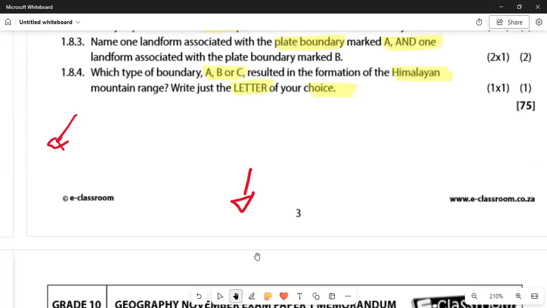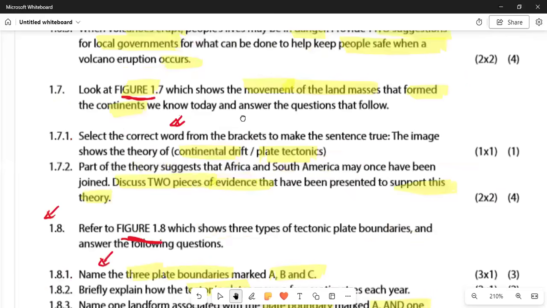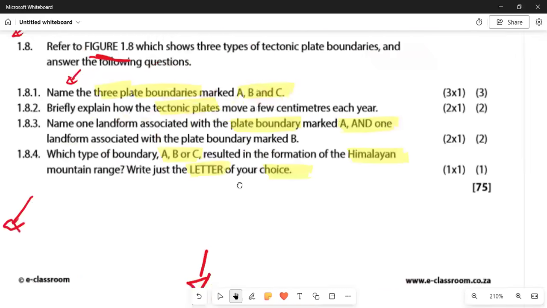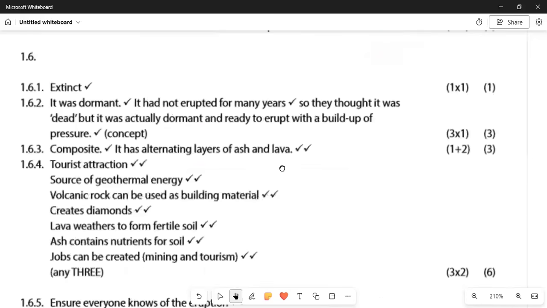All right. Moving on again, we can see that we have some other question in 1.6.5. It says here, when the volcano erupts, people's lives may be in danger. Provide two suggestions for local government. What is the local government? These are the municipality. When a volcano erupts, what is it that the government can do in terms of people affected by the volcano?